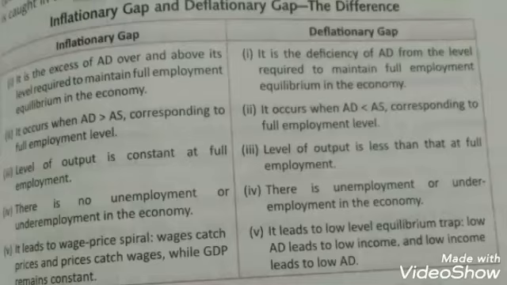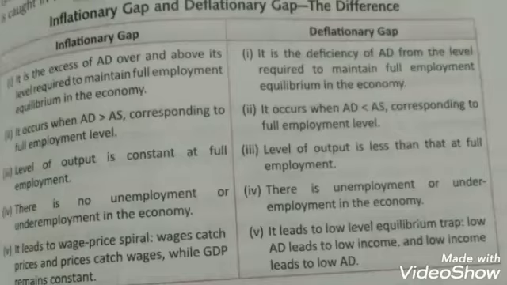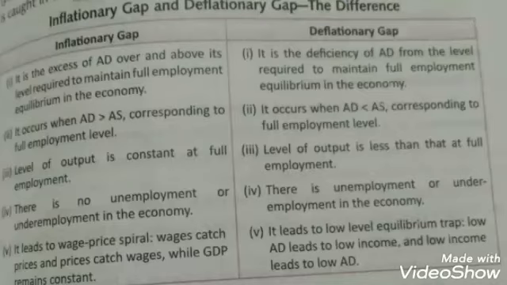Then the next is, there is no unemployment or underemployment in the economy under inflationary gap, as all the resources are fully utilized. Whereas under deflationary gap, there is unemployment or underemployment, because resources are not fully utilized, not fully employed. The reason is that AD is less in comparison to AS, so maximum resources are left unutilized.